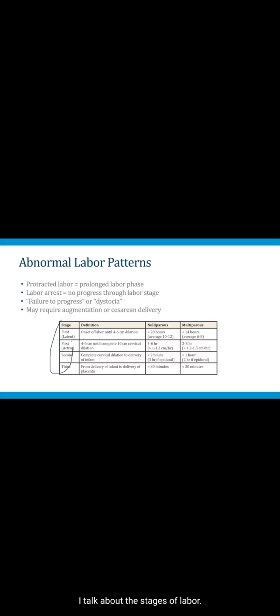In the first video on labor and delivery, I talked about the stages of labor, and I also talked about the normal duration of those stages for women who are either nulliparous or multiparous. So an abnormal labor pattern refers to any time the duration or the progression through a labor stage is abnormal. Protracted labor means a prolonged phase of labor, and labor arrest means there's no progress through a labor stage. So in the first stage, this usually means no progression of cervical dilation. And clinically, when you're on your rotations, you'll sometimes hear the terms failure to progress or dystocia. These are just other ways of describing labor patterns that are not normal.